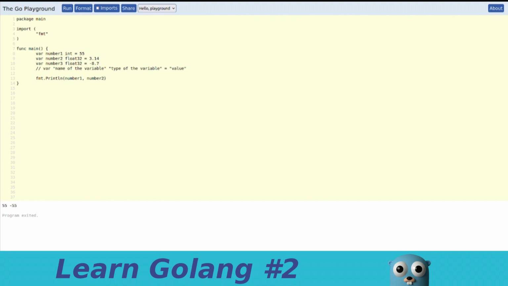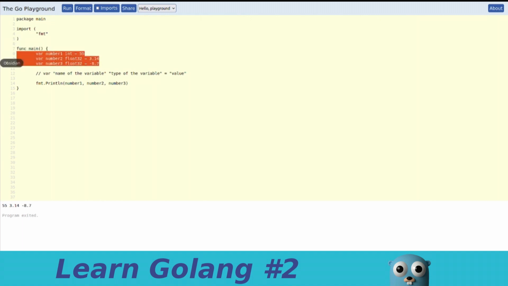Now we can print them out, and let's see what we get. Okay, and this is what we get. We have now introduced floating point numbers and integers. But there's also another important data type that we will work with, and we introduced it in the last video, and that is the string.